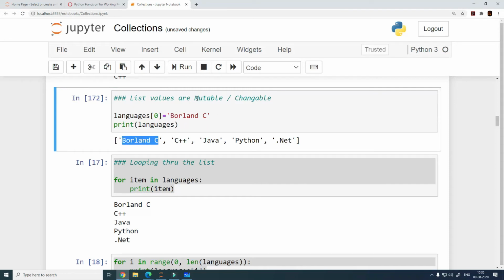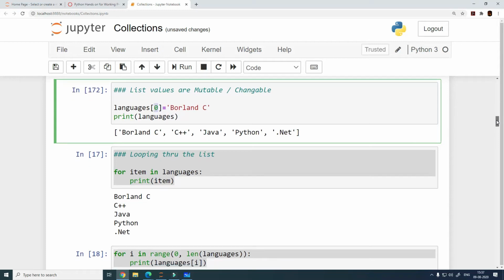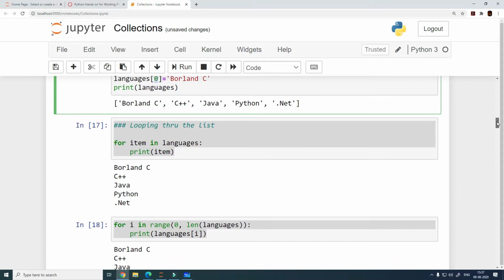So what does it mean? It means that all the elements or any of the elements of a list are mutable or changeable. We can change them based on our need. So that is the first one. Correspondingly, if you want to change any other element, you can just use the index number of that element. If you want to change Java to something else, you can just change this element using its index number. So that is simple. Mutability is a very simple concept. You can just change based on the index number.